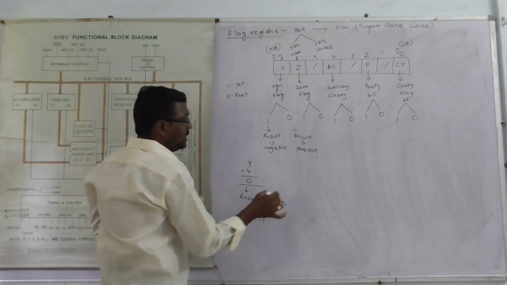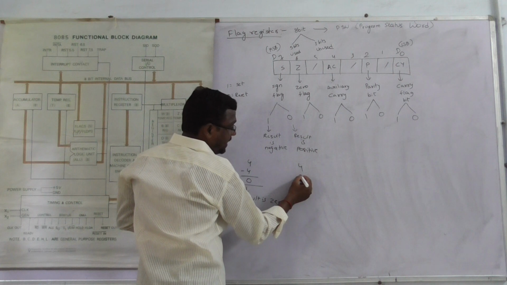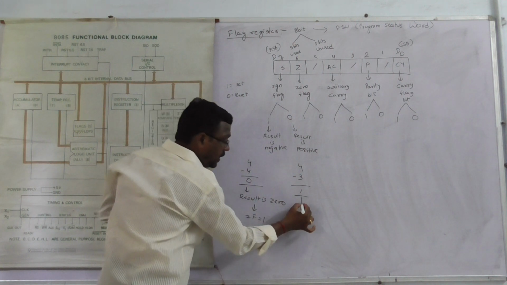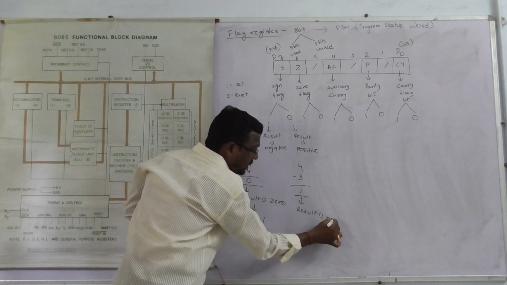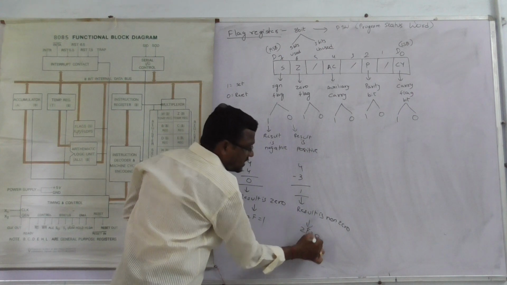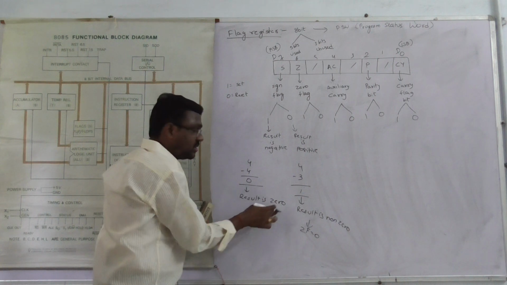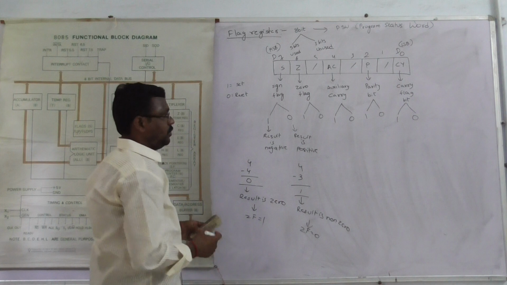For the second example, 4 minus 3, the result is non-zero. At this time, the zero flag is in reset position. The result is 0 and the zero flag is set; the result is non-zero and the zero flag is reset.